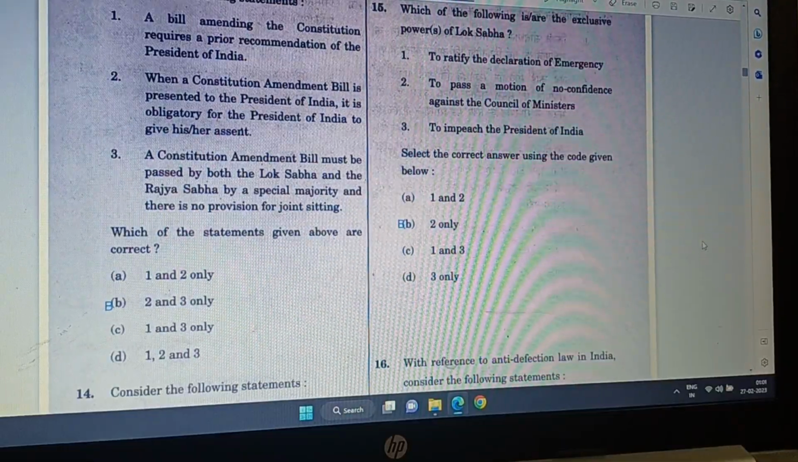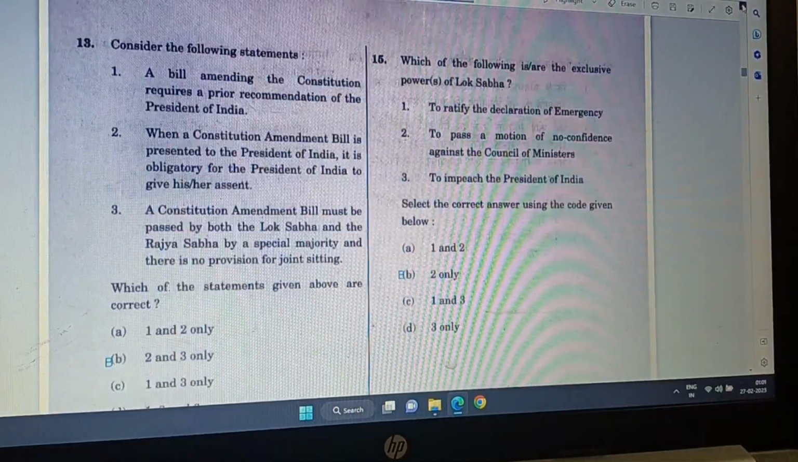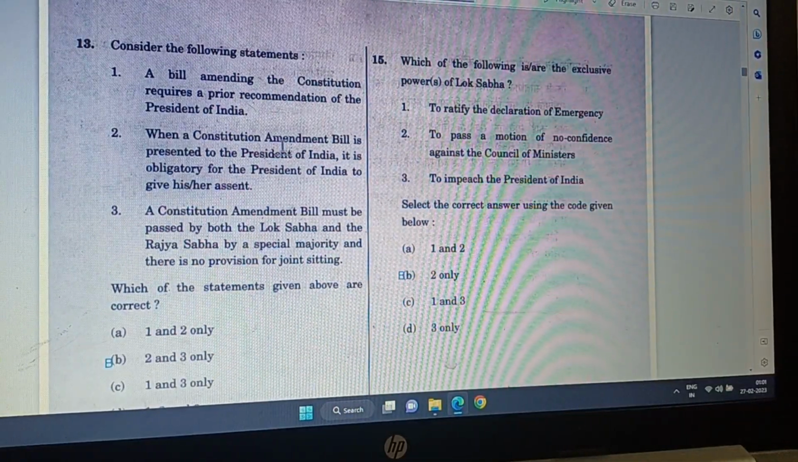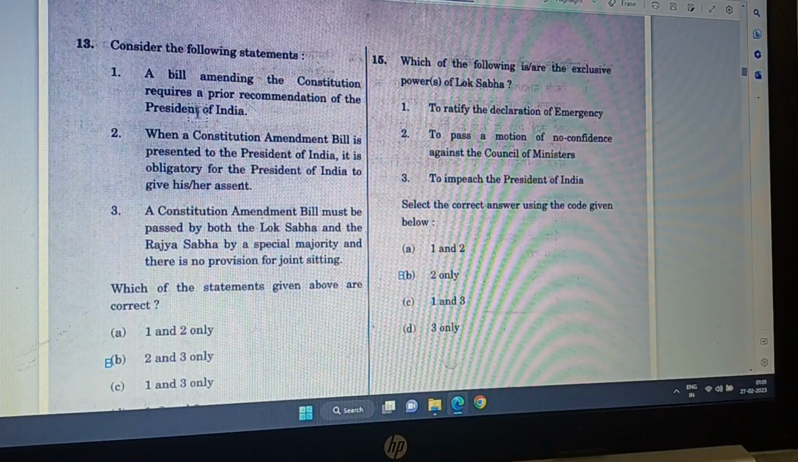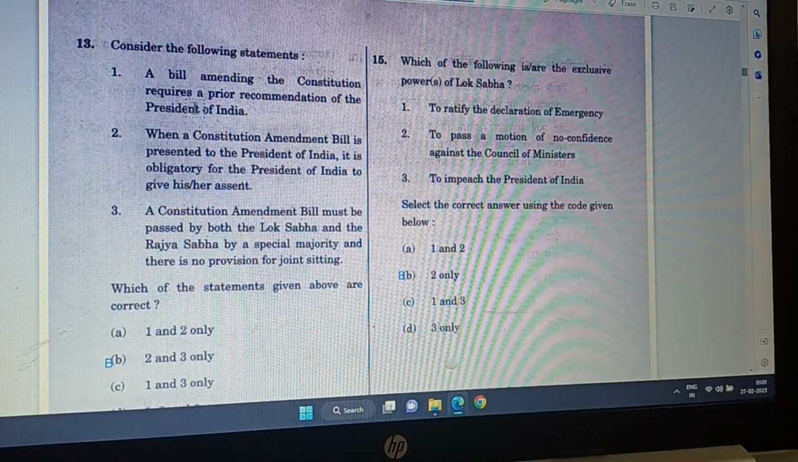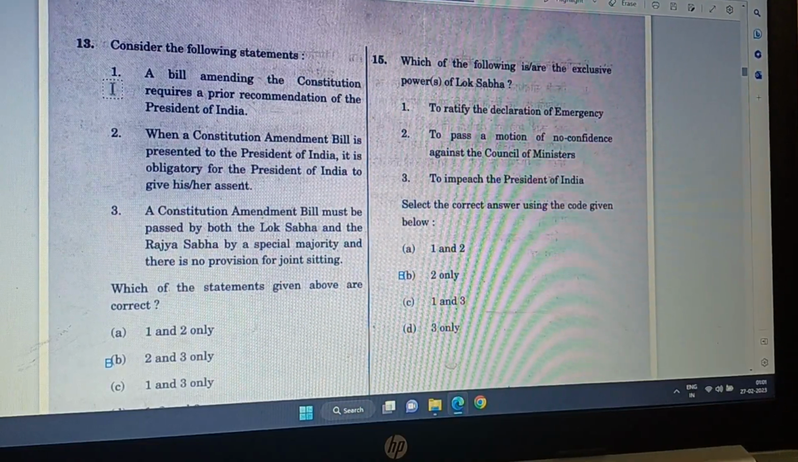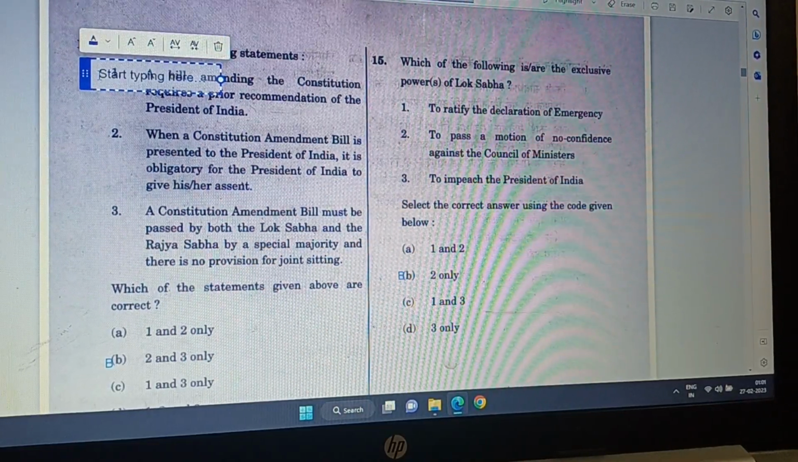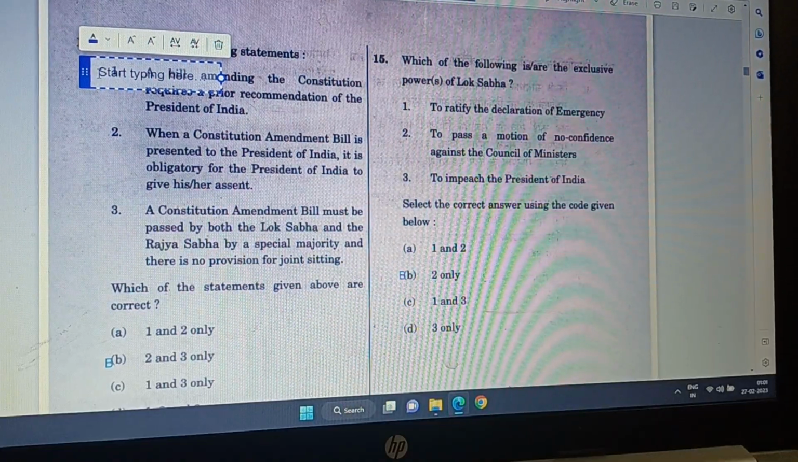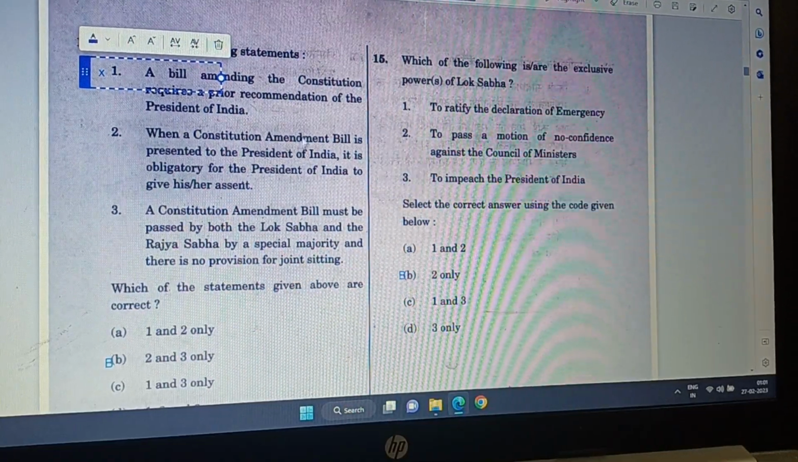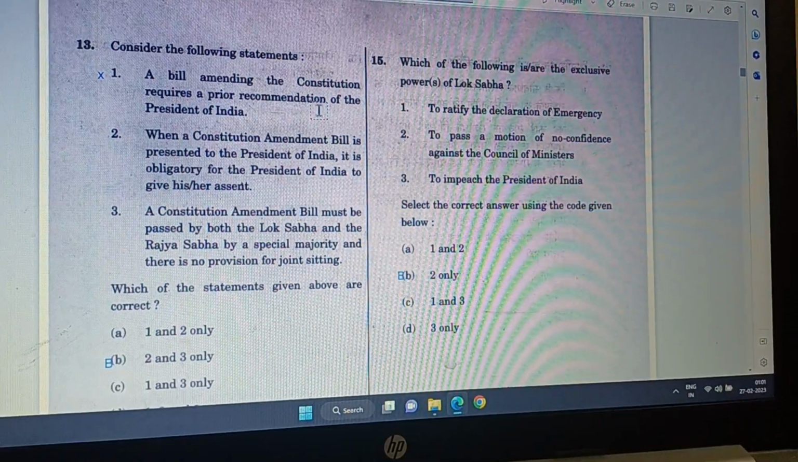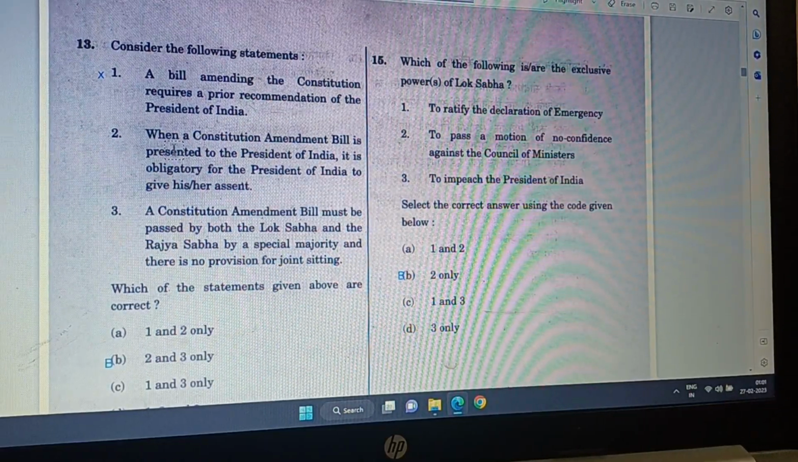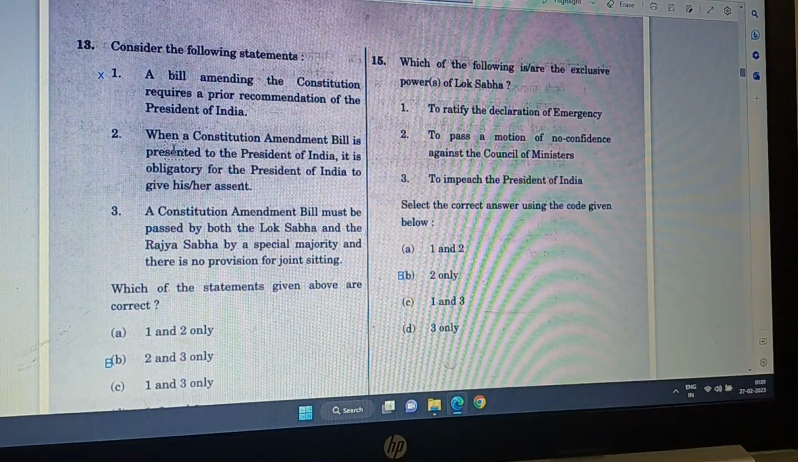Next question is, consider the following statement. A bill amending the Constitution requires a prior recommendation of the President of India. No, never. President of India has many other things to do. Then it is the minister who does that. Then he would give prior recommendation. Okay, President of India is away from these things.